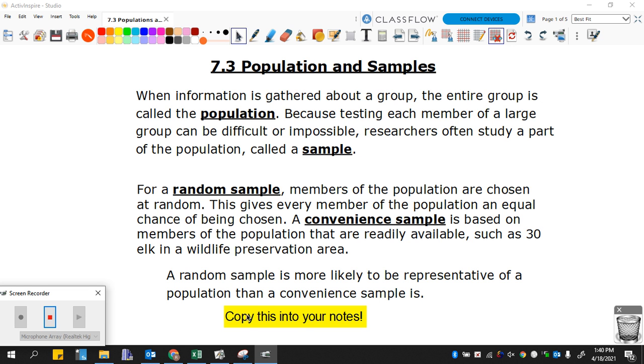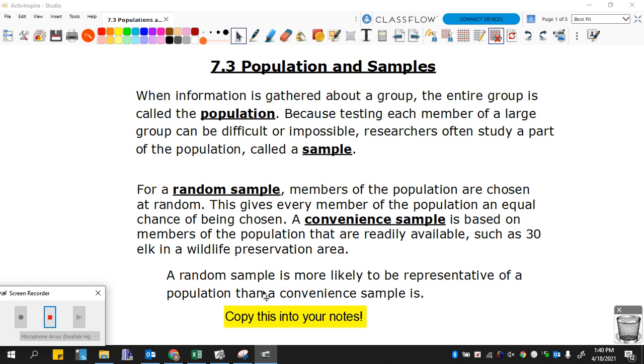A sample is a representative part of a population. Now, there are two different kinds of samples: a random sample and a convenience sample. In a random sample, members of the population are chosen at random. That gives each member of the population an equal chance of being chosen, and a random sample is more likely to be representative of a population than a convenience sample.